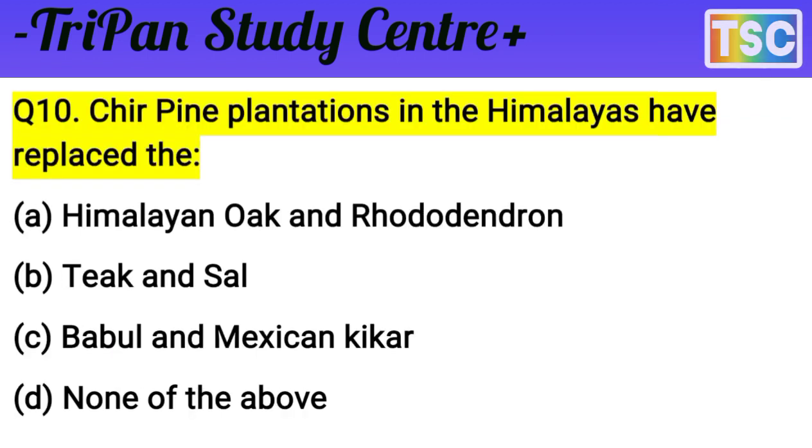The next question arrives here. That's important. The question: chir pine plantations in the Himalayas have replaced the. Option A, Himalayan oaks and rhododendron; B, teak and sal; C, babul and Mexican kikar; D, none of the above. These options are important, but first of all, choose your answer. I'll give a few seconds.